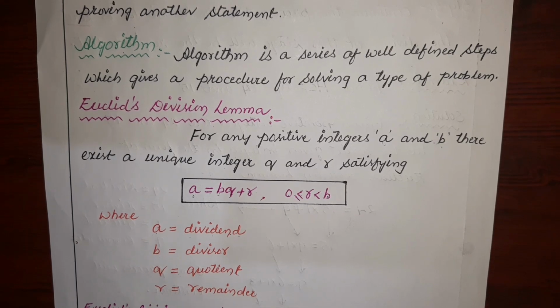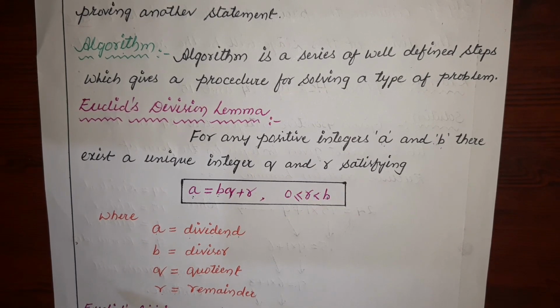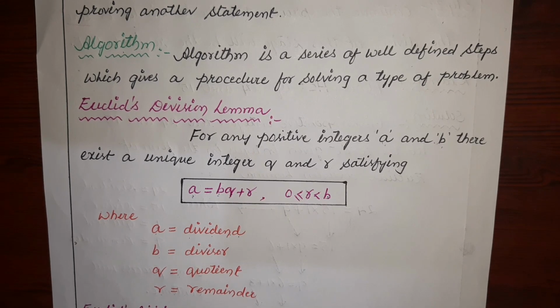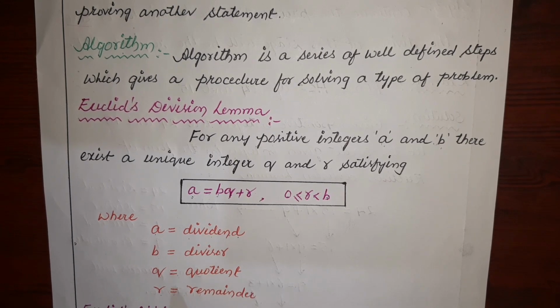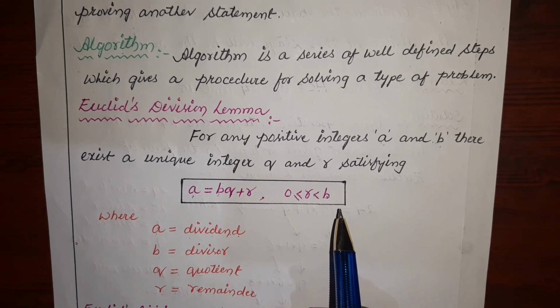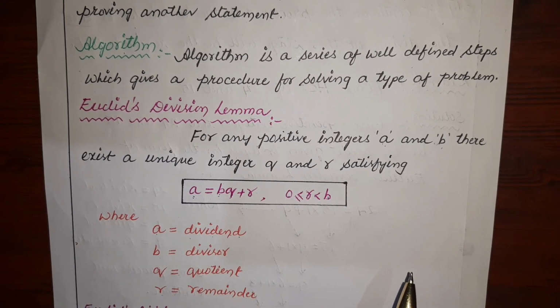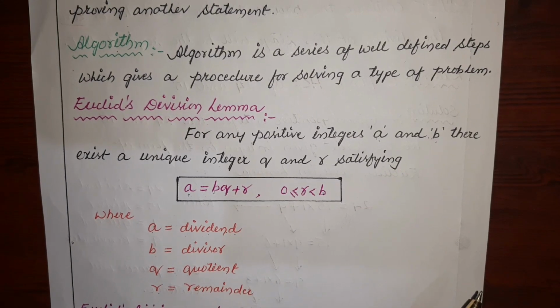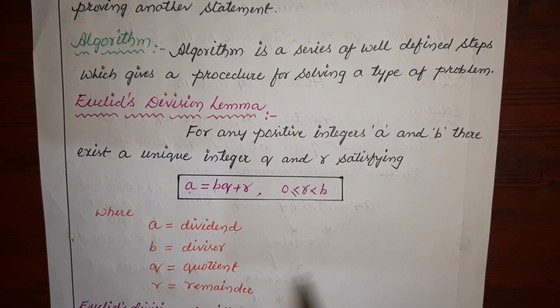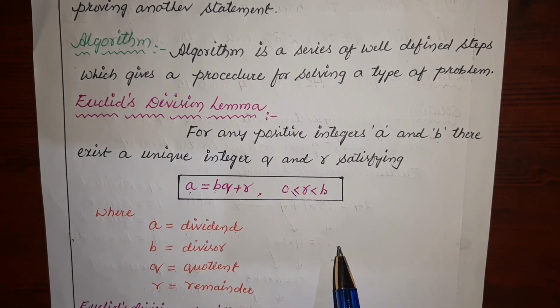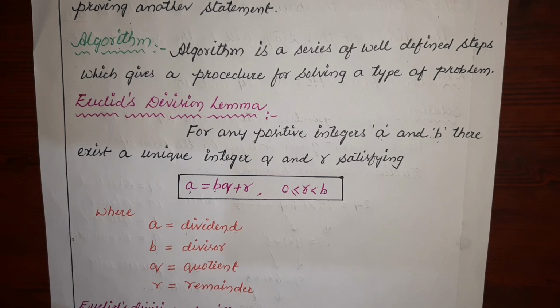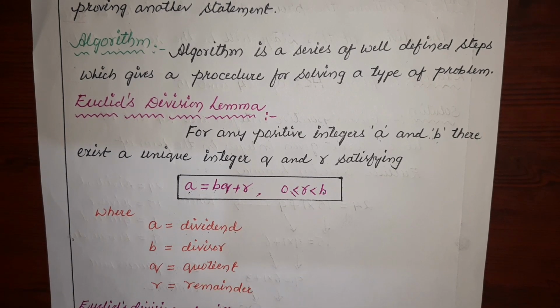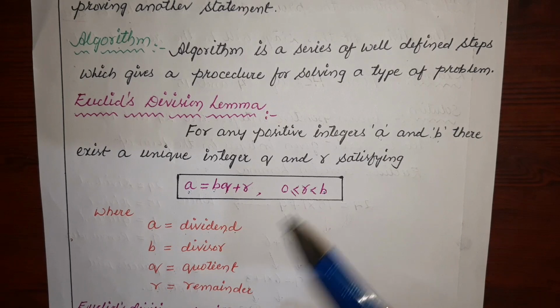The very important topic of real numbers is Euclid division algorithm, and the very important use of this topic is that we can find HCF without taking prime factors of the given two numbers. In the next session we will come to know how to find out HCF of the given two numbers. So this is the concept of Euclid division lemma. If in the examination a question comes about writing Euclid division lemma, you can write this definition.